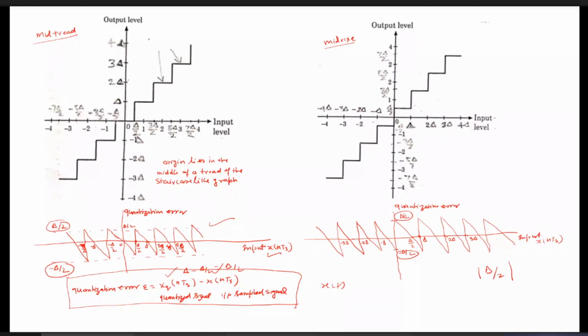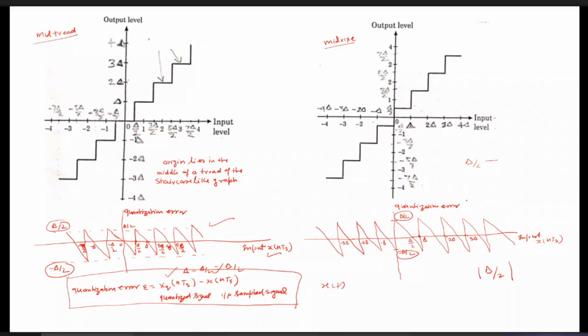Since the quantization error is the output of the quantizer minus the input, and the output is delta by 2, which remains constant while the input increases from 0 to delta. Once our input is between 0 and delta by 2, this value will be positive.